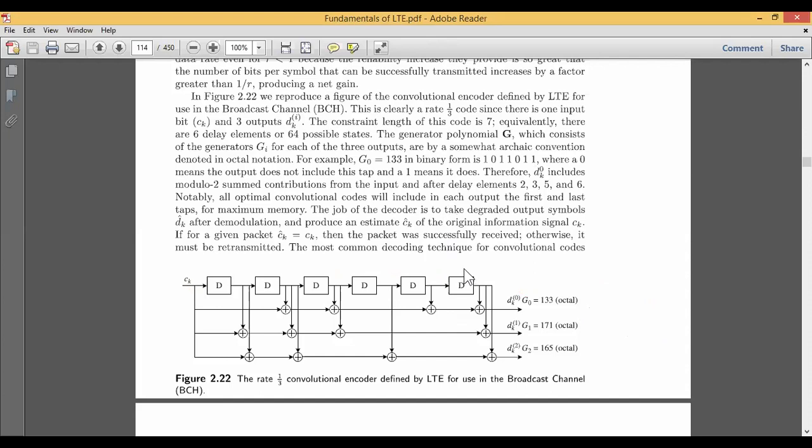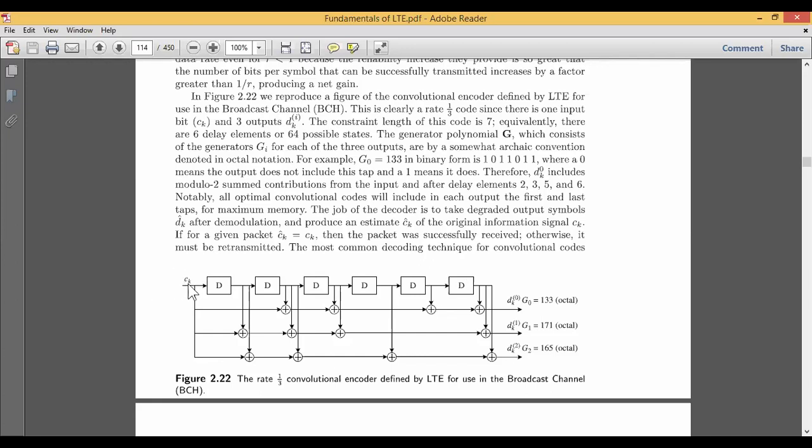Once you do this at the broadcast channel by making use of the convolution encoder, the other job we need to do is go in the reverse order, that is, we need to decode it. The decoding mechanism is just like the demodulation process. So your original information that was transmitted, that is the value of CK, has to be retrieved back at the receiver side.